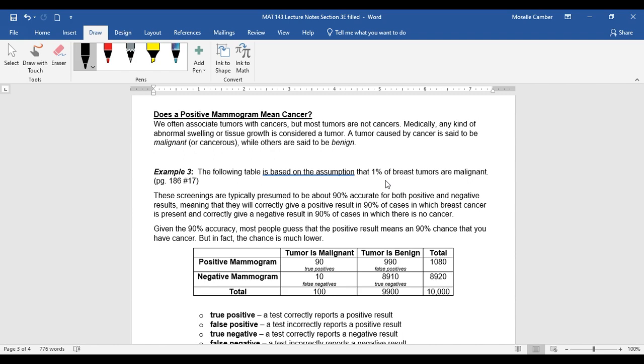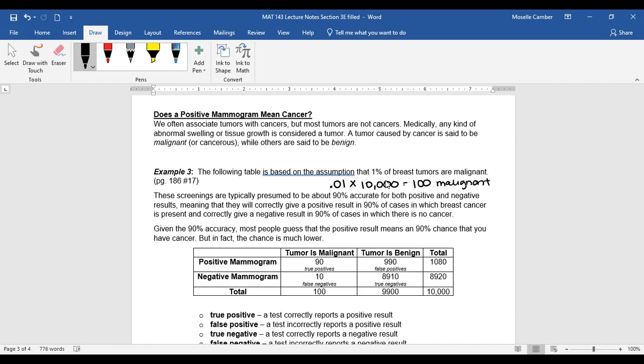So we're saying that 1% of breast tumors are malignant, which means that 1% of the 10,000 tumors we have gives us 100. So out of the 10,000 tumors that we have, 100 of them are going to be malignant, which is where they get this number here. And then, of course, if 100 of them are malignant, that means 9,900 of them are going to be benign.